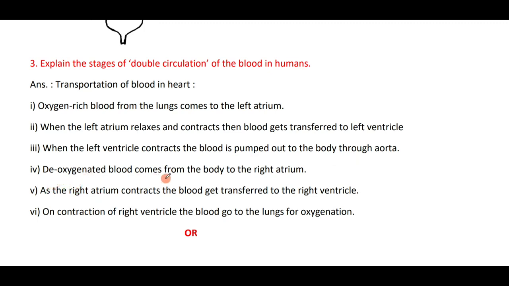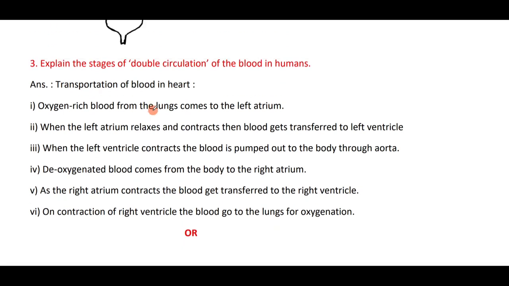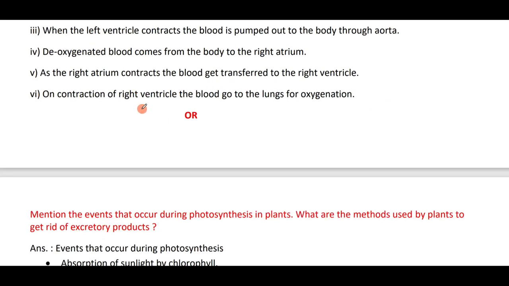Deoxygenated blood comes from the body to the right atrium. When the right atrium contracts, the blood gets transferred to the right ventricle. From the right ventricle, what happens? The blood goes to the lungs for oxygenation. These are the stages of double circulation. You can see at a time both oxygenated blood and deoxygenated blood is pumped. Hence, it is called double circulation.